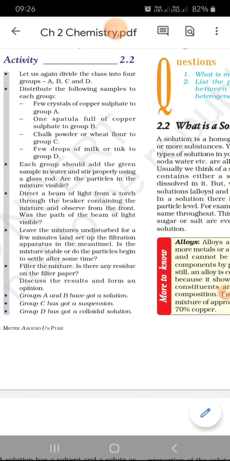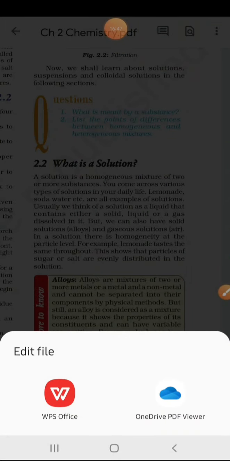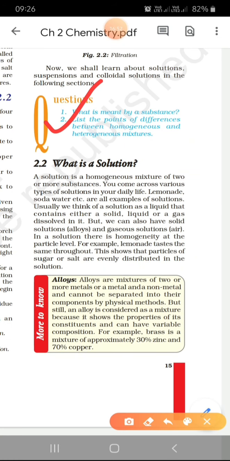I will not discuss all this today. Today we will discuss only what a solution is. For your assignment, you will only write these two questions. What is a substance? I'll give you two more questions. What is a substance? List the points of difference between homogeneous and heterogeneous. This second question, do not attempt.